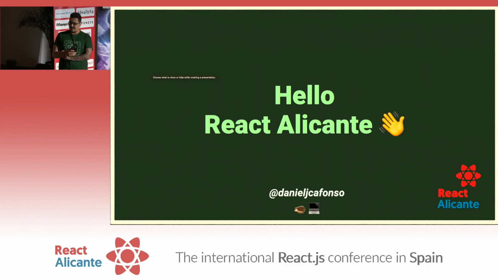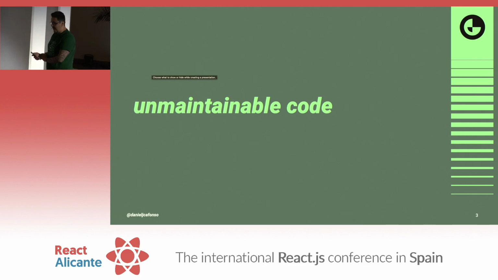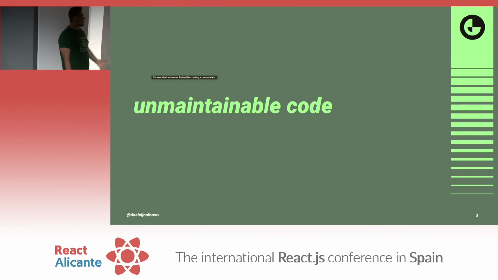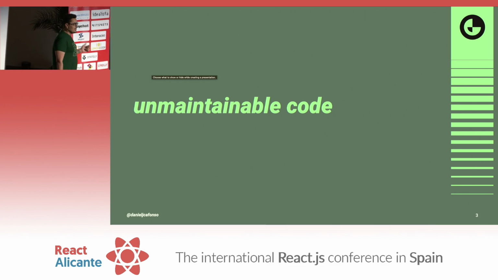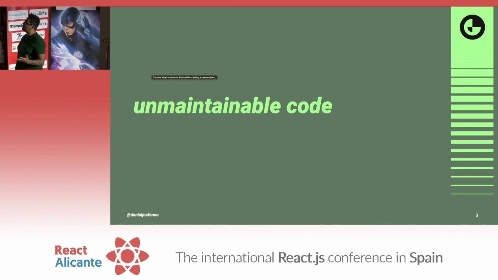So let's start the story, and let's start it with something that I hate as a developer. There are three things that I hated as a developer, and the first one is whenever I have unmaintainable code. You know that thing, right? The more code you add, the worse it gets. You look at your code, you feel like throwing the laptop out of the window and quitting your job and changing teams or whatever. This is the feeling.